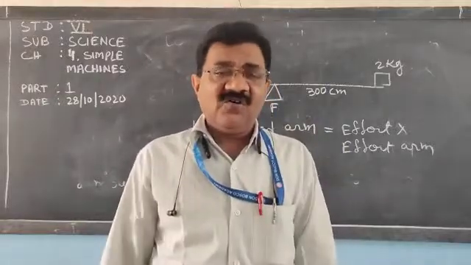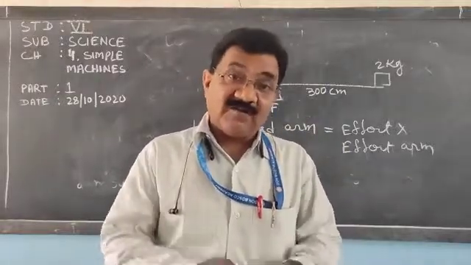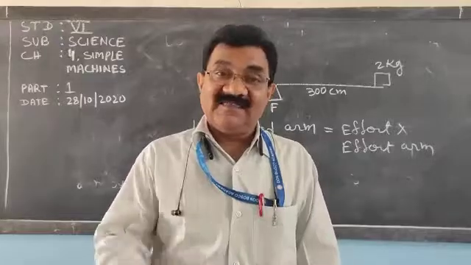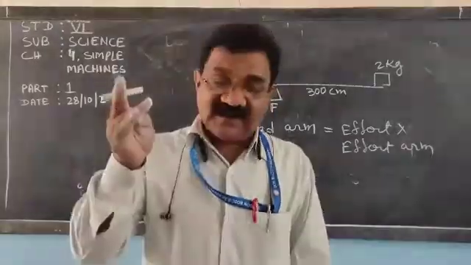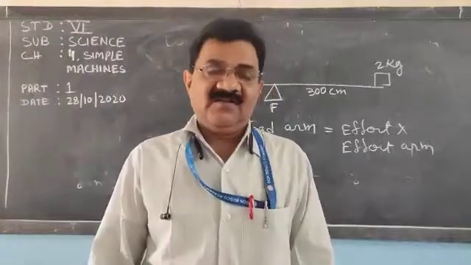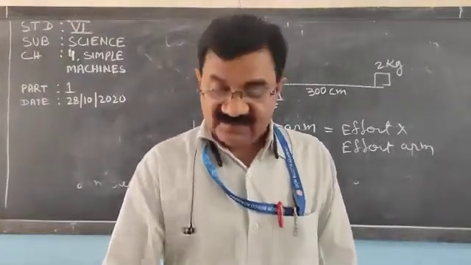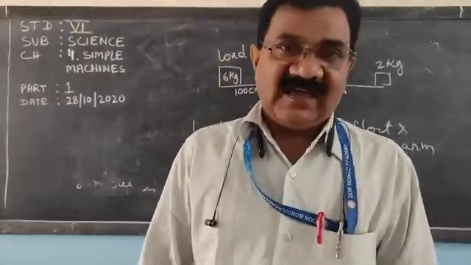In the next video, we will discuss the types of lever. There are 3 types of lever: first class lever, second class lever, and third class lever. We will discuss in the next video. Today, up to this much. Thank you very much.